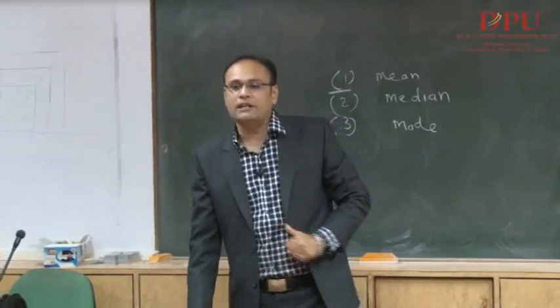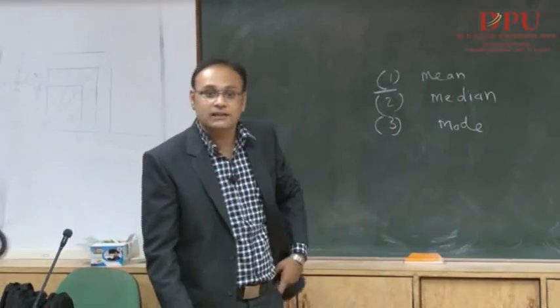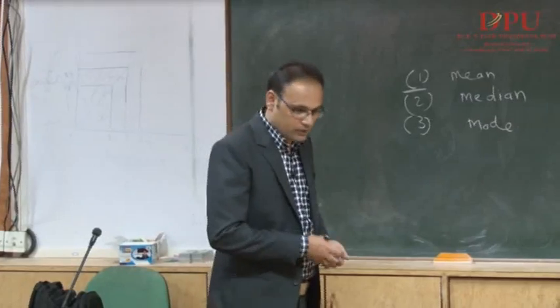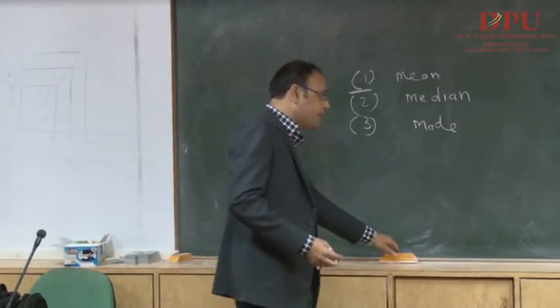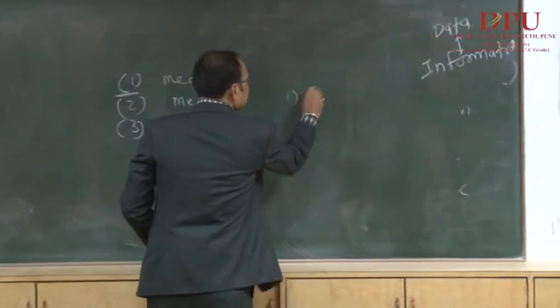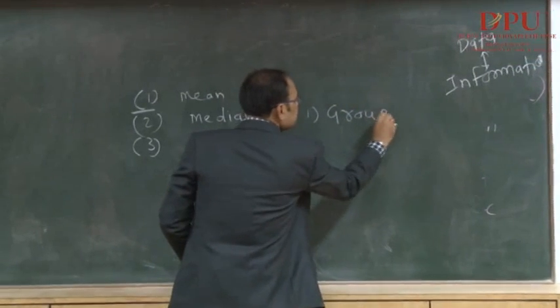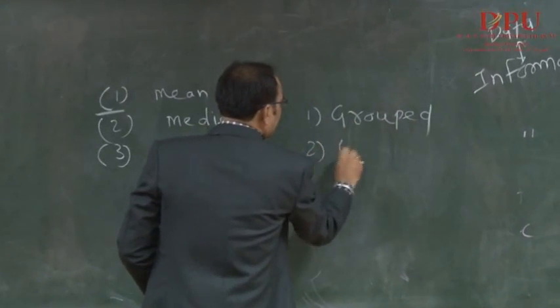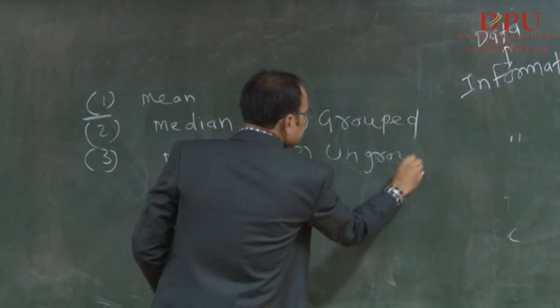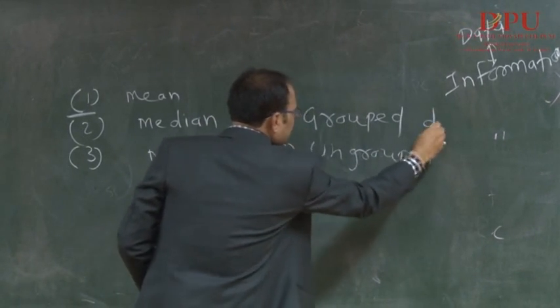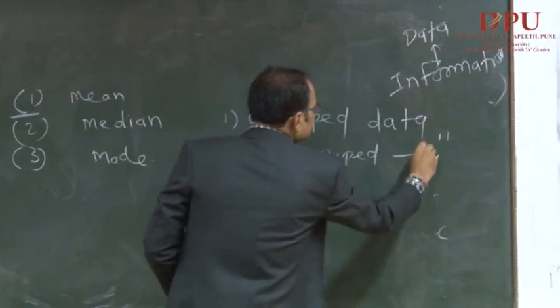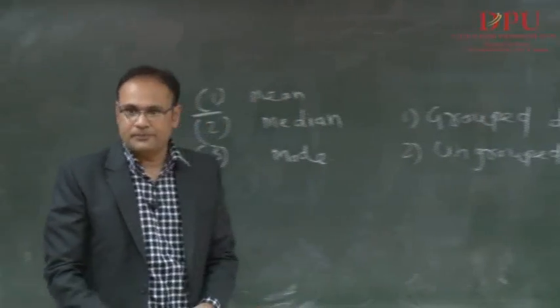So there are two kinds of data. The first is grouped data and the second is ungrouped data, right? I think you have already studied this at school level. The first is grouped data and the second is ungrouped data. We will see it in two minutes. Grouped data and ungrouped data.